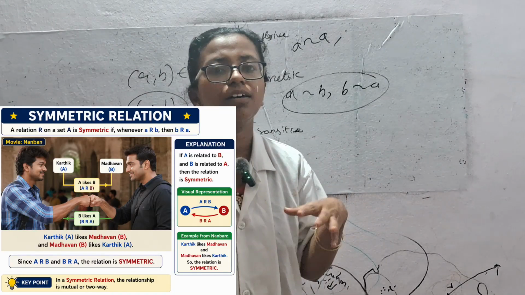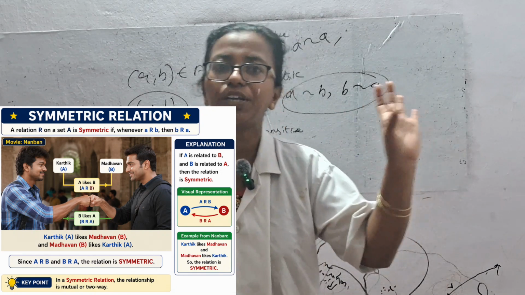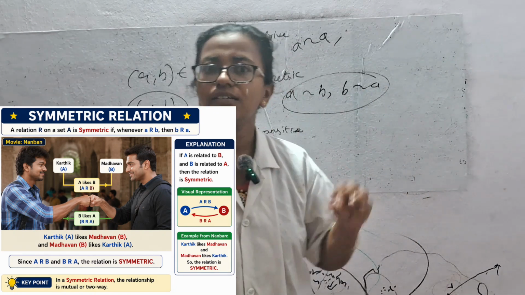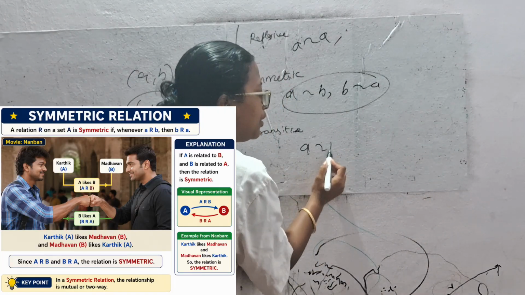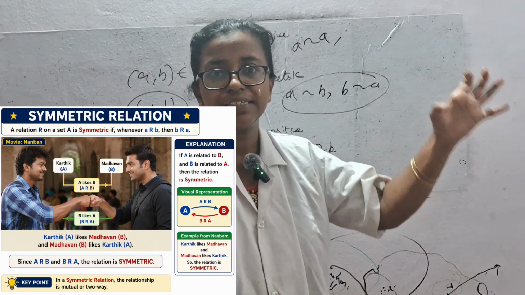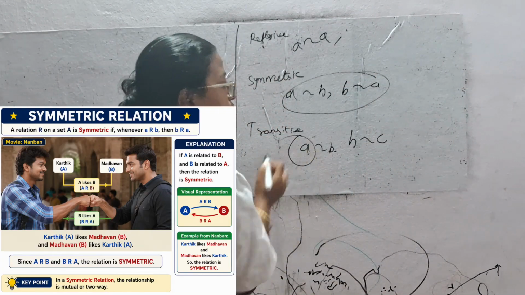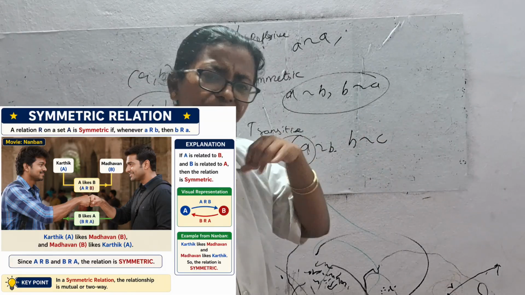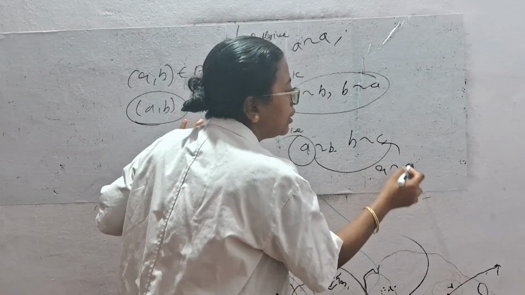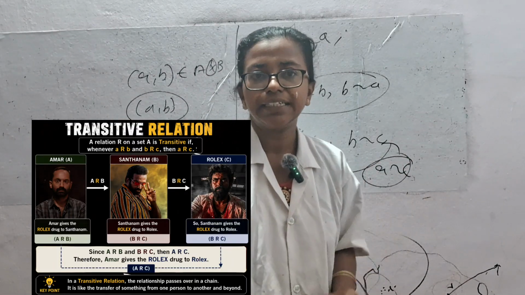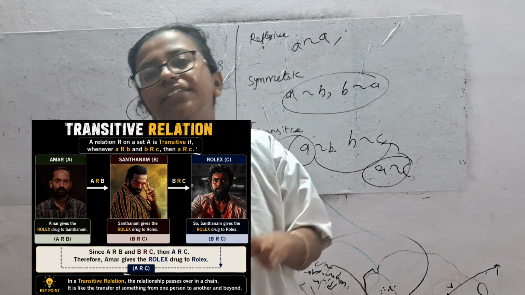Take the movie Vikram, which is about drugs. Here, Fahadh is searching for Vijay Sethupathi, so a is related to b. But Vijay Sethupathi reports to Rolex, so b is related to c. He wants to capture the head of the drugs, so automatically a is related to c. That is called transitive. If all three conditions are satisfied, the relation is called an equivalence relation.